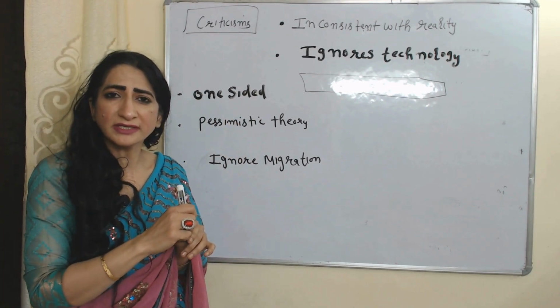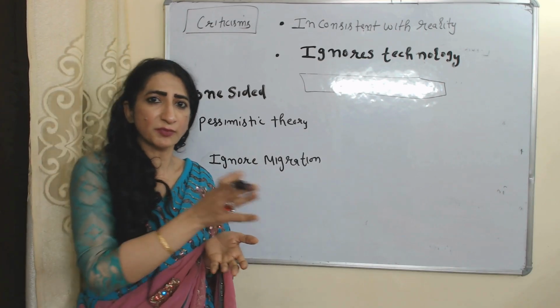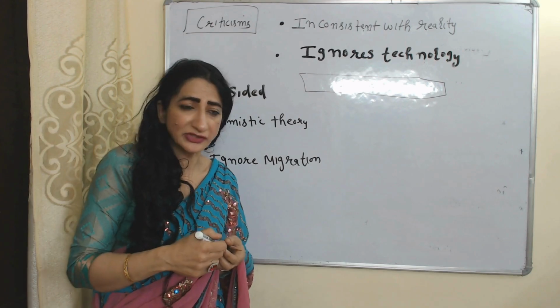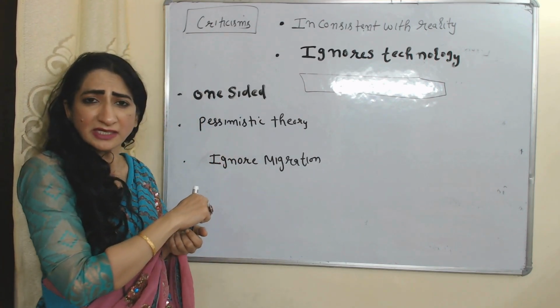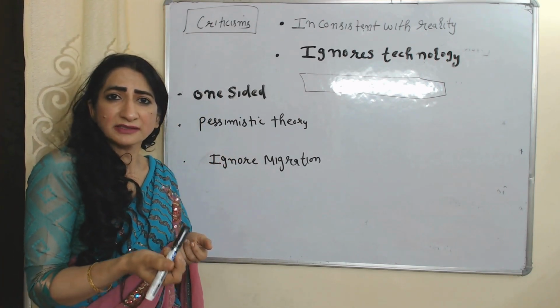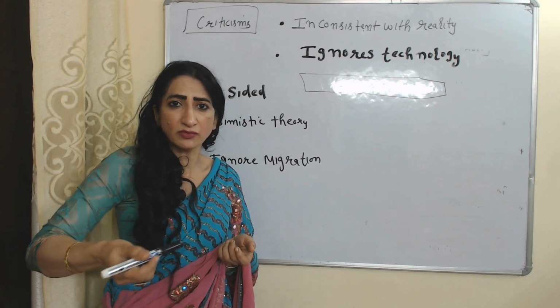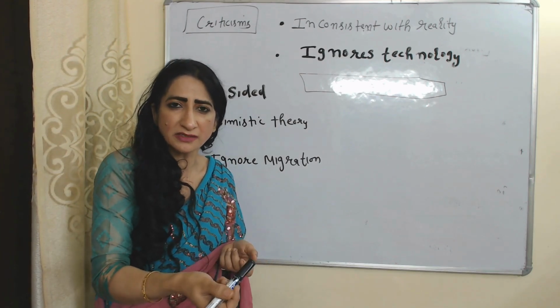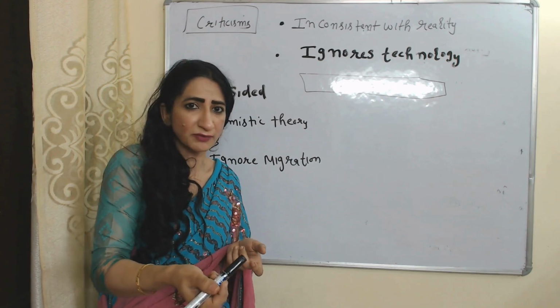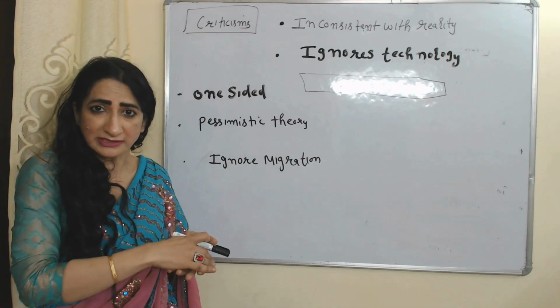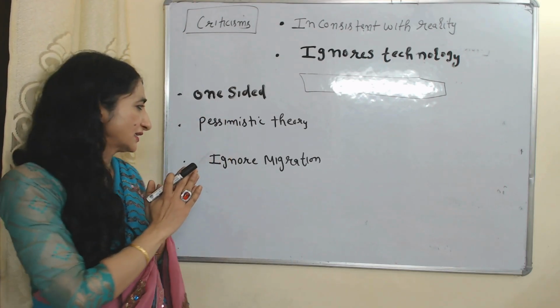One-sided. Malthus only discusses negative effect of increasing population but doesn't discuss negative effect of increasing death rate. Pessimistic theory, because in this theory Malthus suggests positive checks. So for example, population can reduce because of droughts, famines, and earthquake, but we don't want our population to reduce in such a way. We try to avoid all these things. So this is very pessimistic theory.